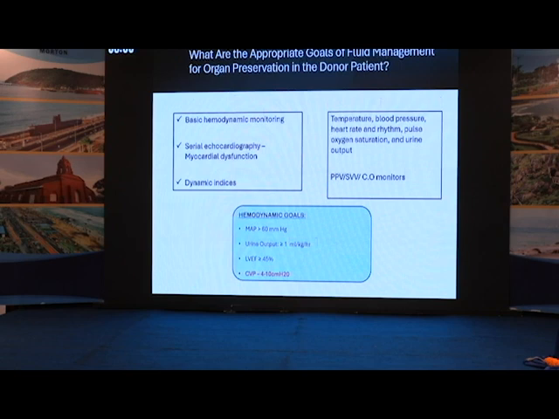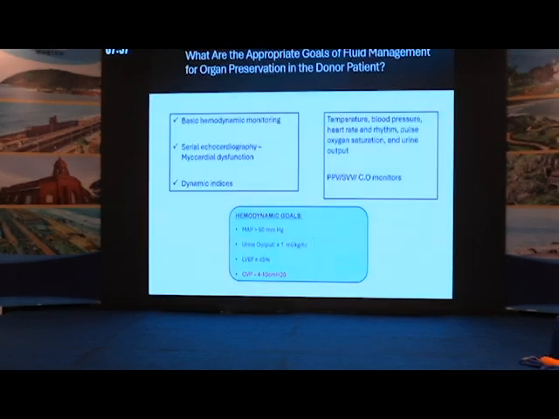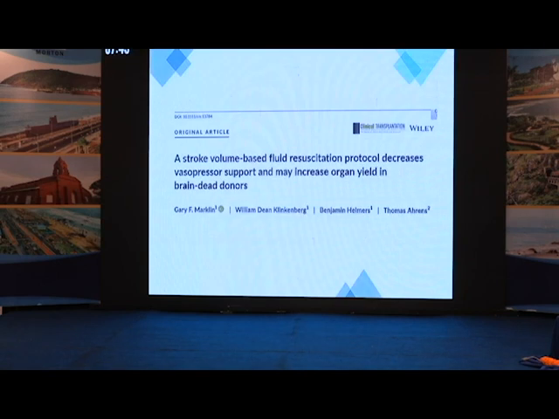These are from 2015 to 2016, and later most of the guidelines use the same hemodynamic goals, targeting MAP of more than 60, urine output more than 1 ml per kg per hour, ejection fraction more than 45, and they still recommend CVP of 4 to 10, which we all know is unreliable for fluid responsiveness. So addressing this issue, Marklin et al. used stroke volume based fluid resuscitation versus the standard care which we use.